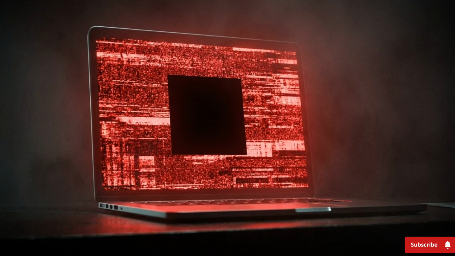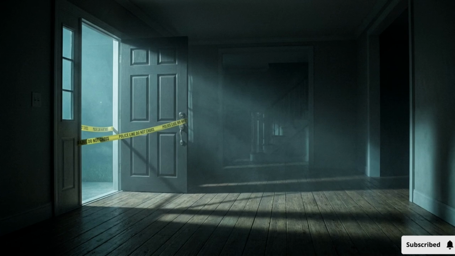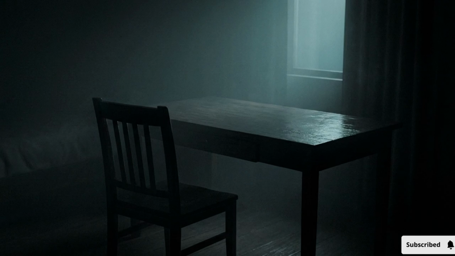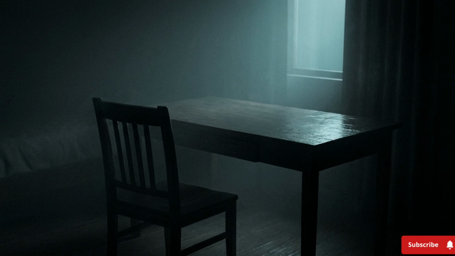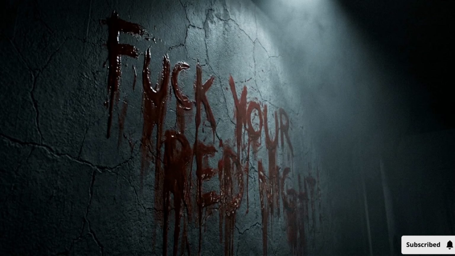A distorted voice rings through the house like a system error: "Game over." When his friends arrived the next morning, they found the house entirely empty. His phone and his laptop had all vanished. What was left behind was a single line of red text painted across the bedroom wall: "No one survives the game."